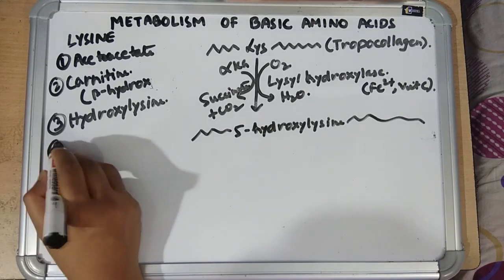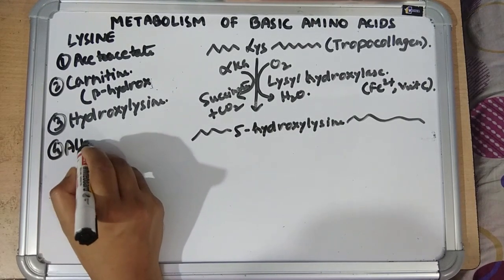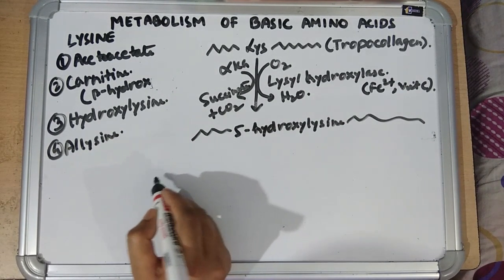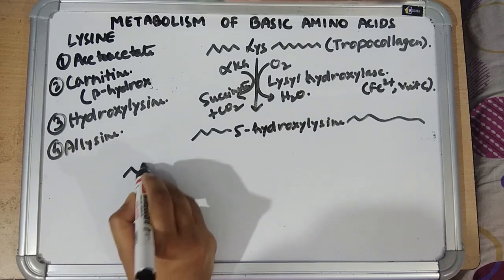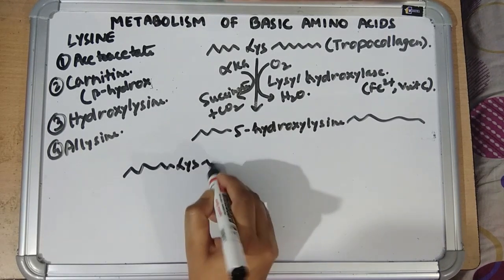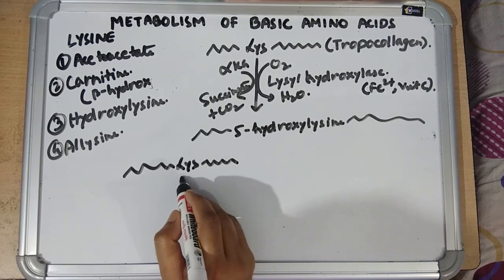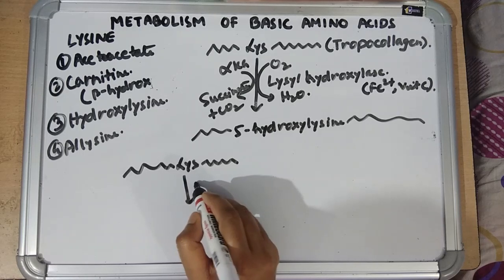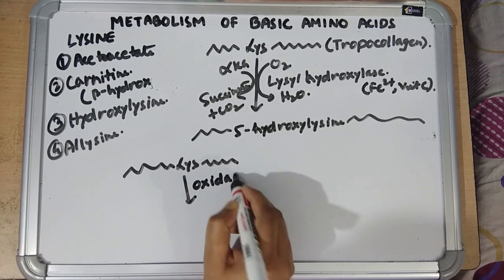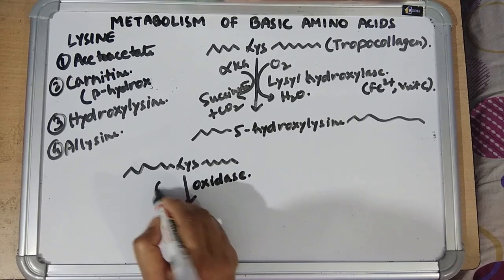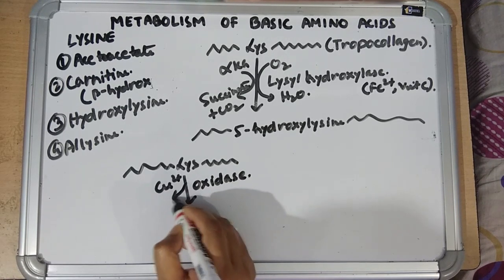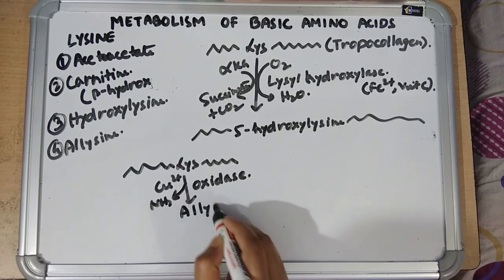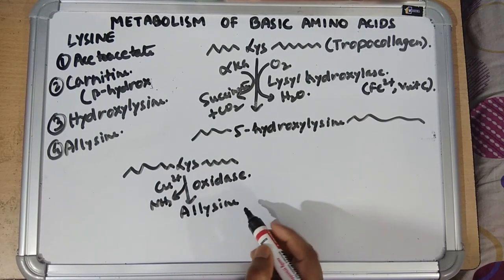Then formation of allysine. Allysine is formed from lysine. It is also a post-translational modification. So in the tropocollagen molecule, the lysine amino acid is acted upon by lysyl oxidase. Lysyl oxidase, copper is required. There is deamination to form allysine. This is the aldehyde form.